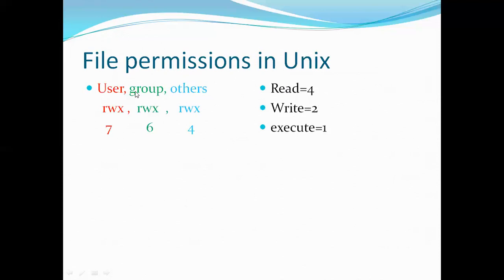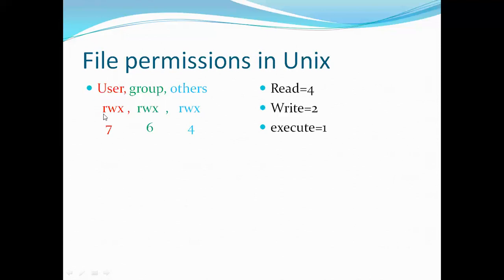Now let's see what else a file will have. Generally, a file will have permissions related to 3 categories of people: user, group, and others. So for a single file, we have to write the values for all these 3 categories. User means the owner of the file.